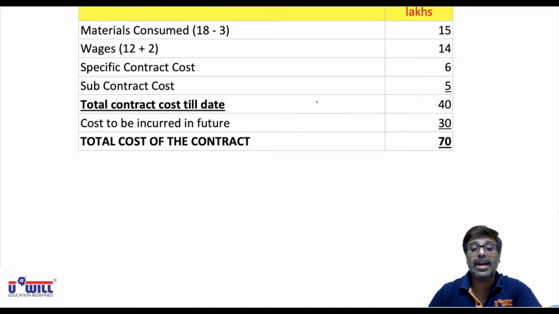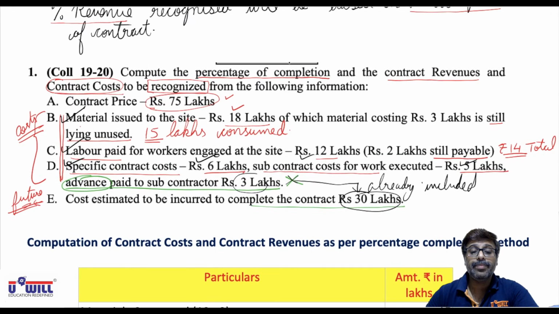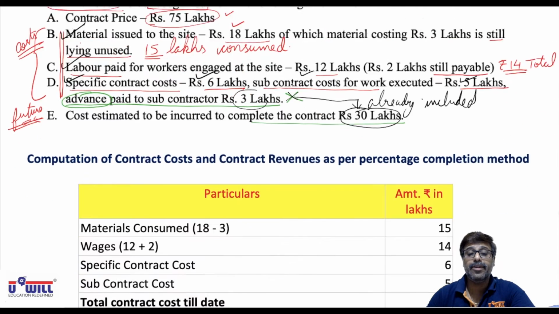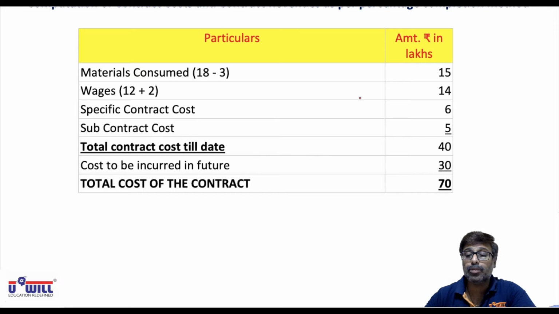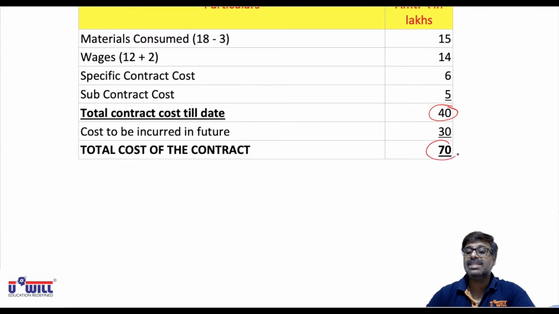Now, how will you find the percentage completion? Like in contract costing, we used to do work certified upon contract price into 100. Here we don't have to do it that way. Till now we have done work worth rupees 40 lakhs. Total we are going to do the work worth rupees 70 lakhs. So out of 70 lakhs, 40 lakhs of work is done. Means how will you find the percentage of completion?